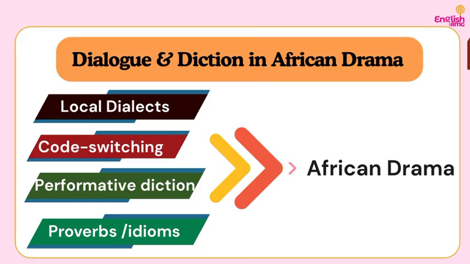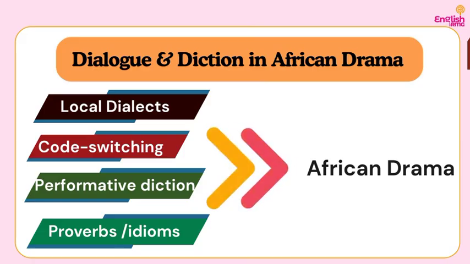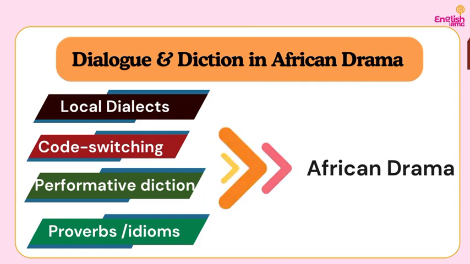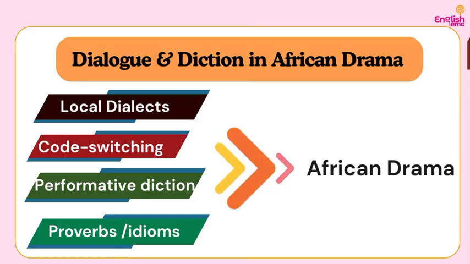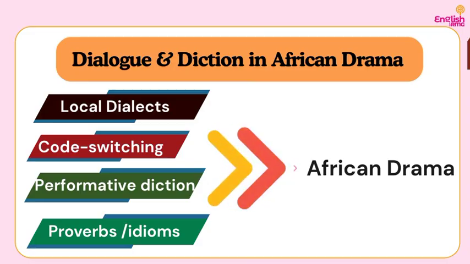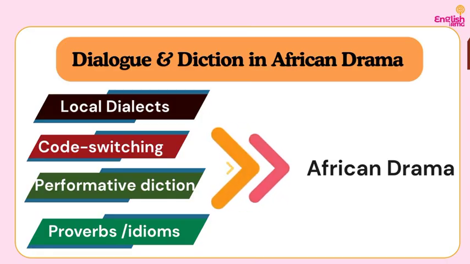That is why the author needs to include the local dialects. These local dialects will let us know that, oh, this is Africa. It is native to Africa by purposely including a little bit of African dialects in the play. Also, we have code switching. In Africa, you can speak English, but usually while speaking English, you use some of your native language.